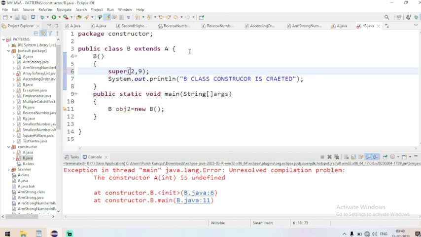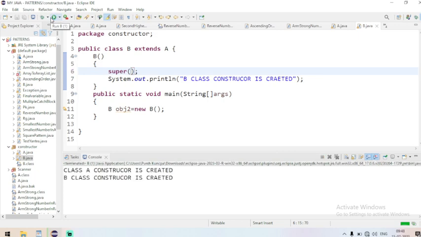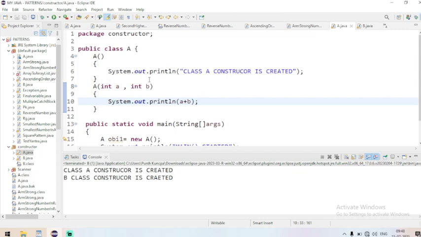If I run the program by giving two actual arguments here, I'm going to get the output 11, class B constructor is called. If I don't give any arguments and I run the program, I'm going to get class A constructor is created and class B constructor is created. Here the empty constructor is called.